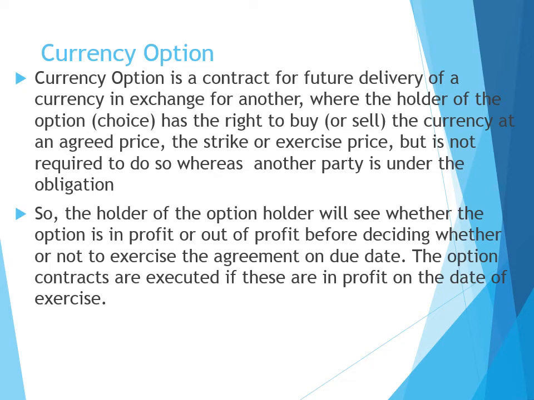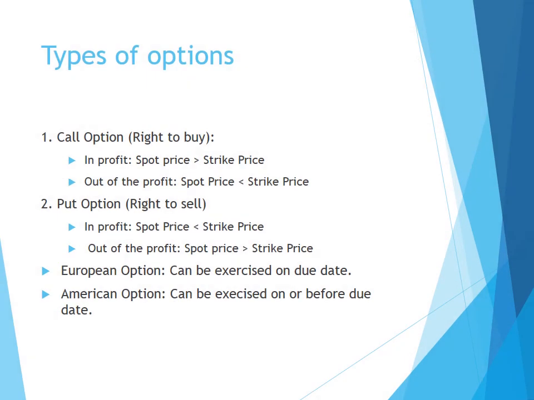The option contracts are executed if they are in profit on the date of exercise. There are two types of options: call option and put option. Call option is an option to buy and put option is an option to sell.